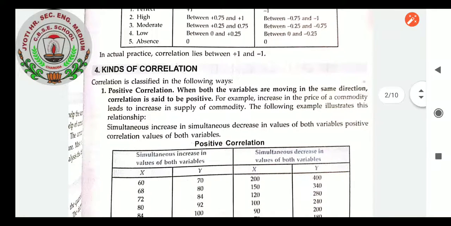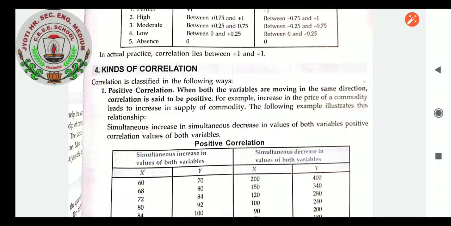Now, kinds of correlation. Correlation is classified in the following ways. Very first, positive correlation. When both the variables are moving in the same direction, correlation is said to be positive. For example, increase in the price of a commodity leads to increase in supply of the commodity. The following example illustrates this relationship.